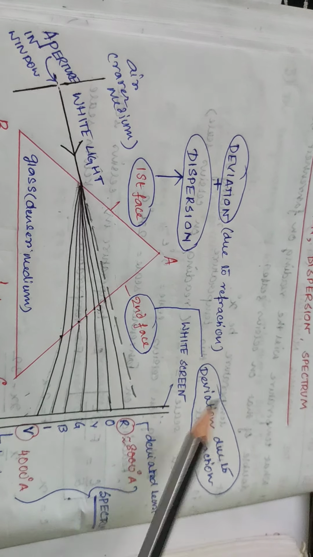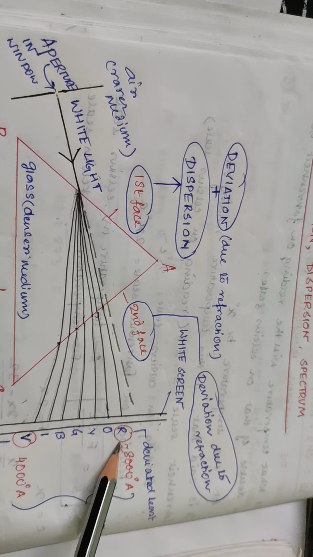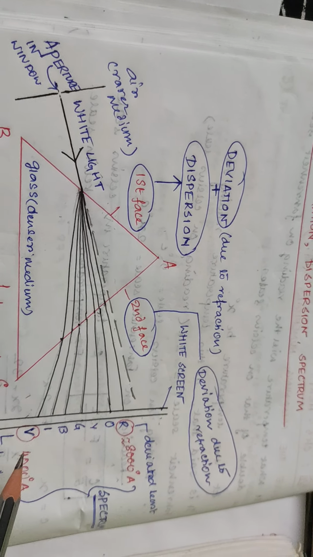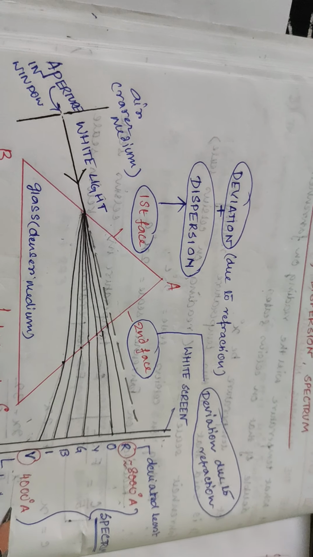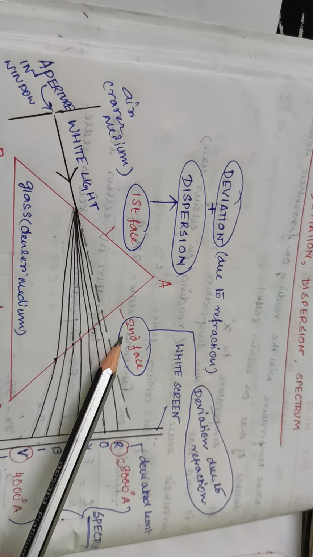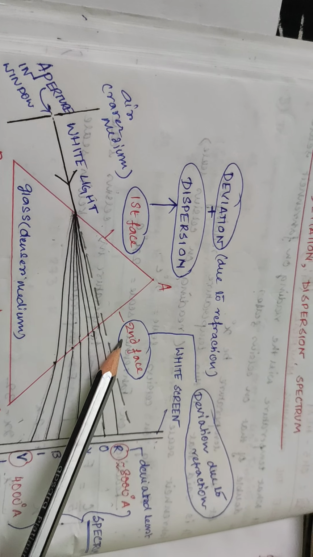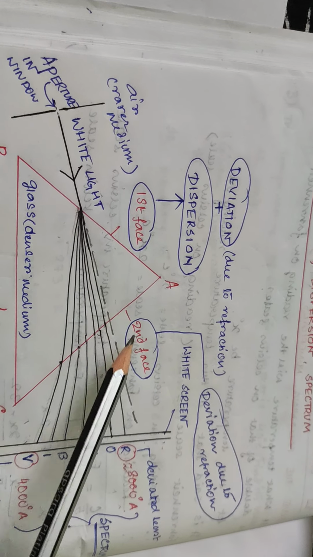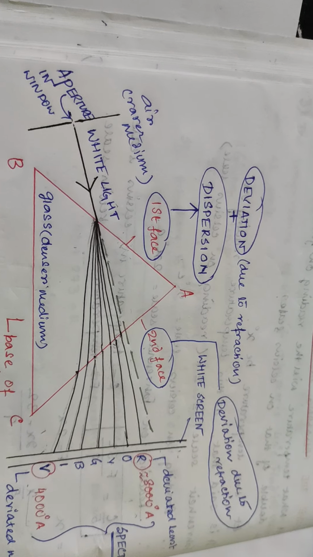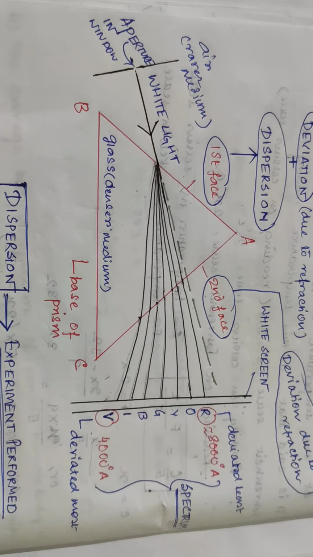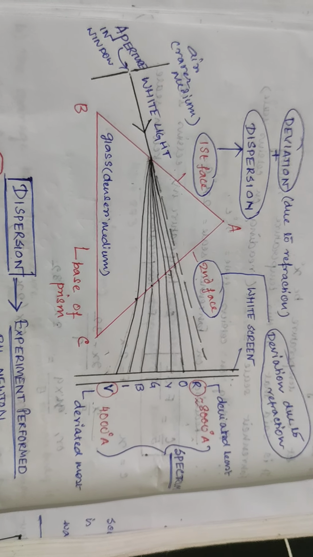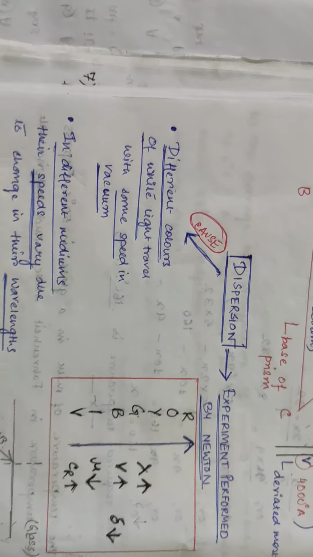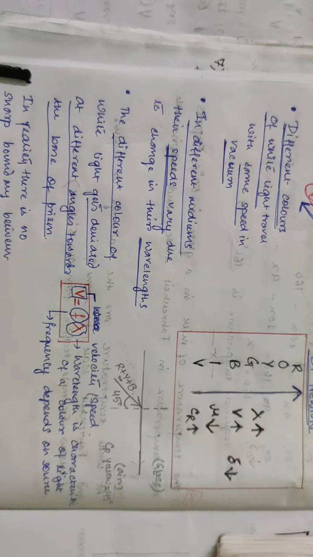So least deviated is red light, having the maximum wavelength, and violet light is most deviated, having the least wavelength. And in the second face of the prism, only deviation will occur, no dispersion, because dispersion has already occurred in the first face. So now have you understood the cause of dispersion? These are basically the causes of dispersion which I have just explained.